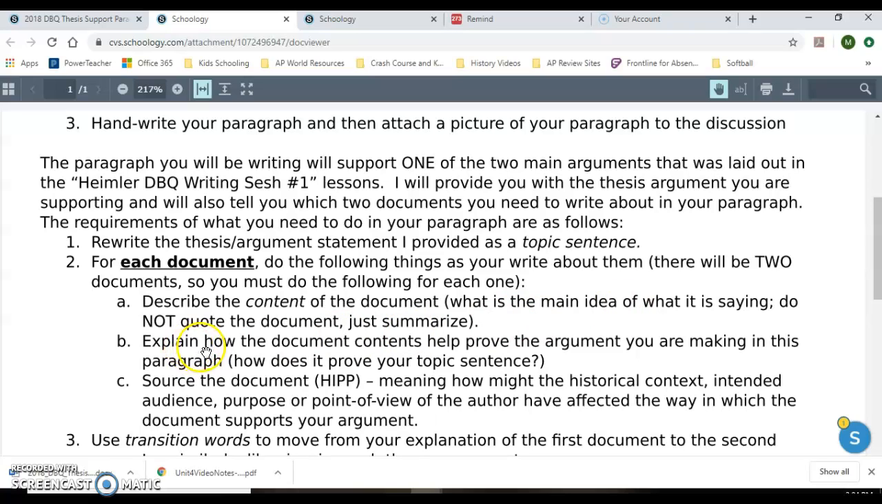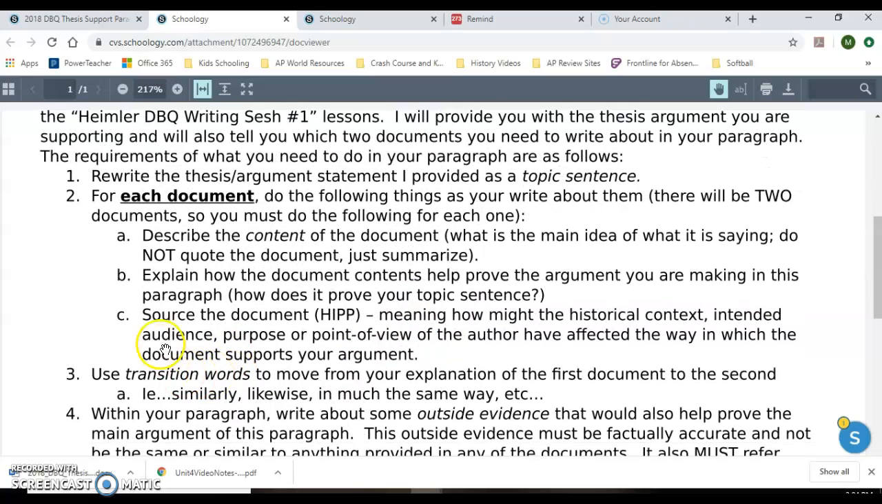Then you're going to explain how that document's contents, the meat and potatoes of what's in that document, prove the argument that you're making in this paragraph. How does it prove your topic sentence? And then third, you need to source the document. How might the historical context, intended audience, purpose, or point of view have affected the way in which the document supports your argument? Don't just say, this document was written by an Indian prime minister, therefore he would be opposed to the railroads being built. Well, how does that idea of him being an Indian prime minister opposing it help further support or explain your argument in that paragraph?